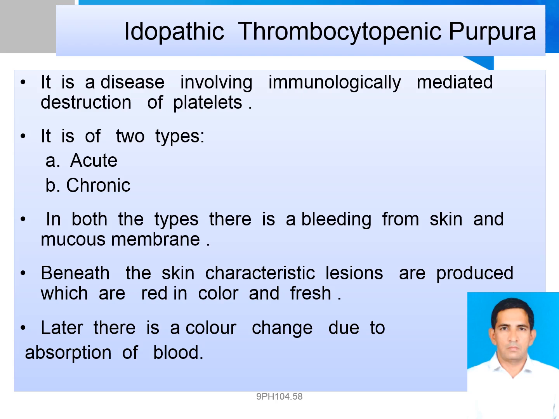ITP can occur in both children and adults. There appear to be differences at certain ages between women and men in the development of ITP. At younger ages, ITP may be more common in women.